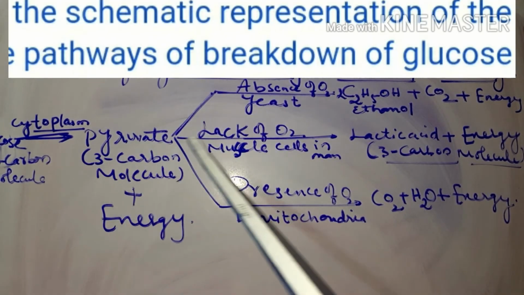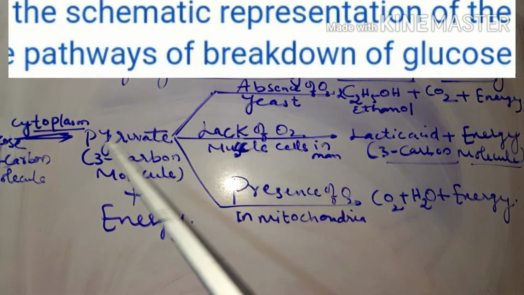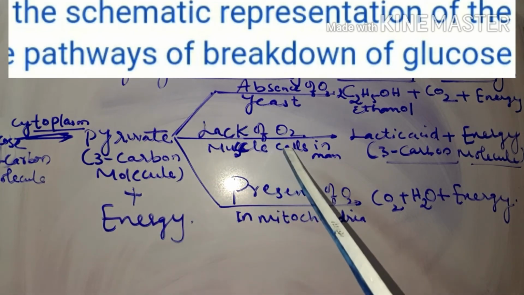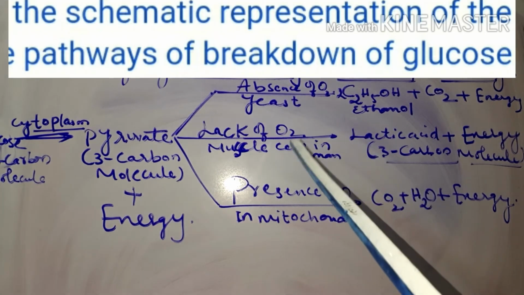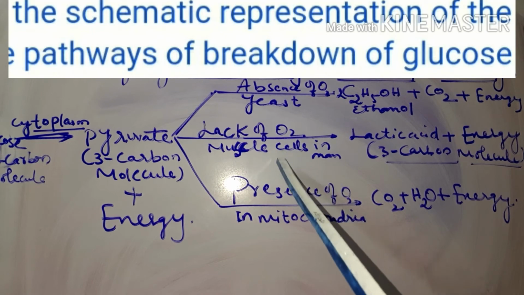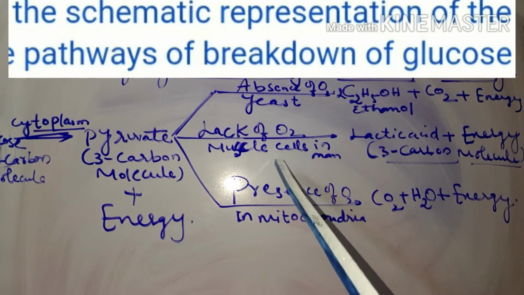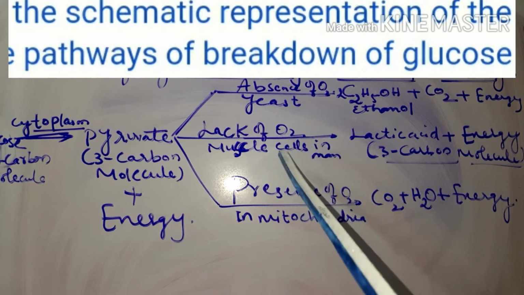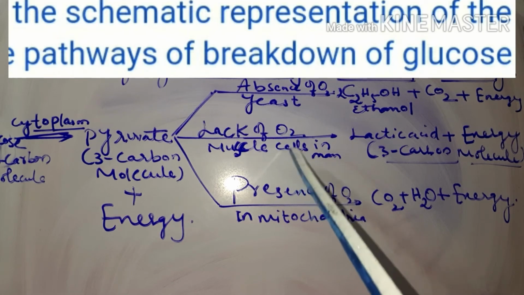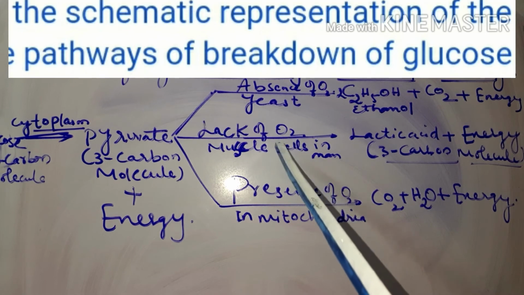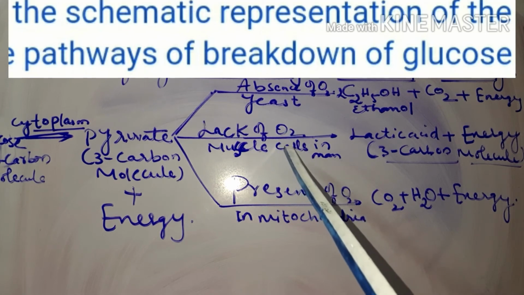And the second pathway is the pyruvate molecule in human beings. During regular continuous heavy exercise, a large amount of energy is needed, and the muscles cannot supply a sufficient amount of energy to the body. That's why people who undergo regular exercise get tired very fast.